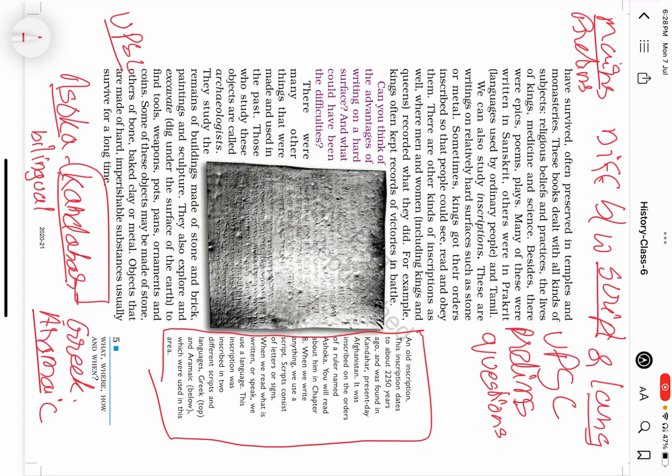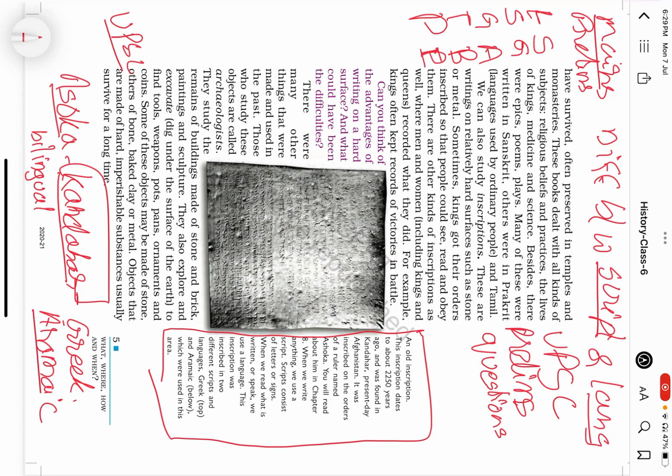Within this page, we can identify the languages like Sanskrit, Greek, Tamil, and Prakrit. These are languages. Within this same chapter, we have the reference of scripts like Greek script, Aramaic script, Brahmi script, and Iranian script or Persian script.